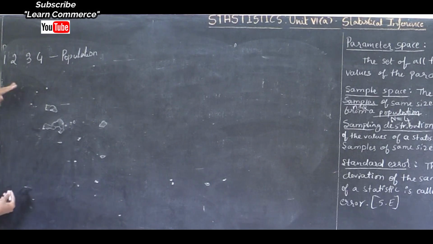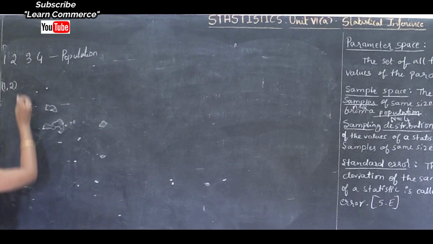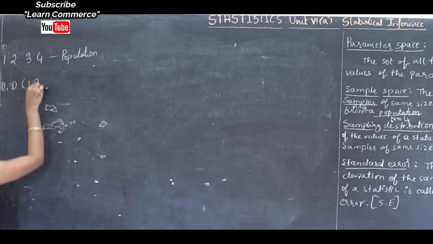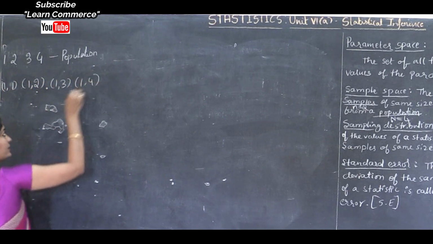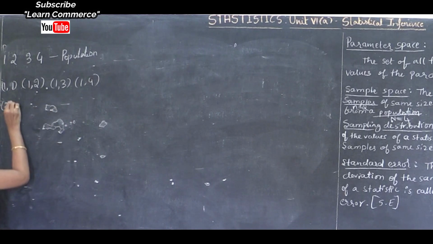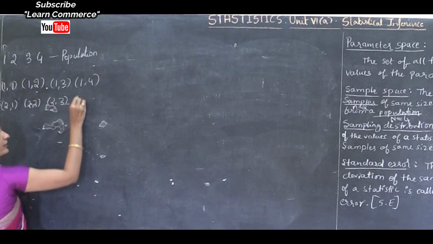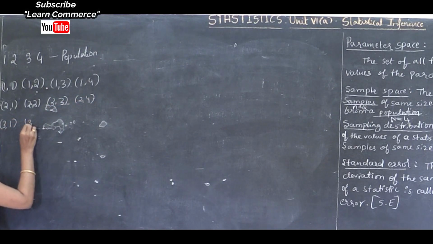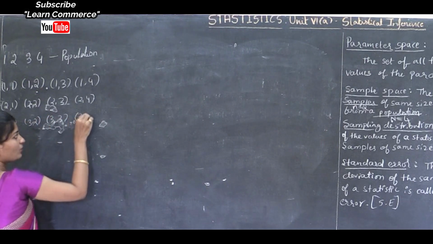Here I will take the possible samples: 1, 1; 1, 2; 1, 3; 1, 4. Next 2, 1; 2, 2; 2, 3; 2, 4. Next 3, 1; 3, 2; 3, 3; 3, 4.